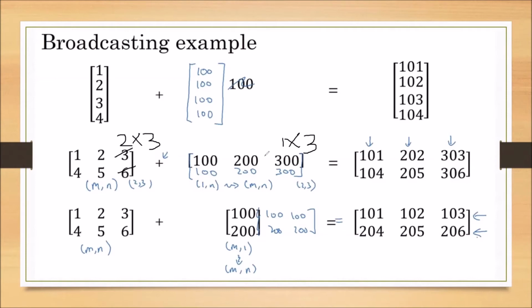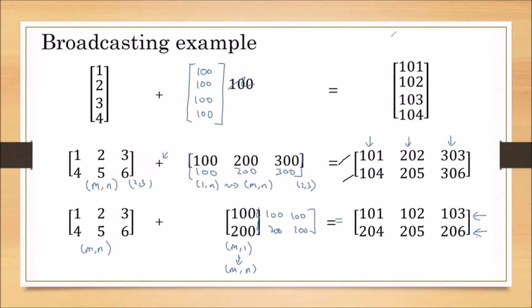How? This 1 by 3 is again added. Now this matrix is a 2 by 3 matrix, and this 2 by 3 matrix is added to the other 2 by 3 matrix. Or we can also say this 1 by 3 is added to the first row, and this 1 by 3 is added to the second row. This is how the result is the summation of two matrices.